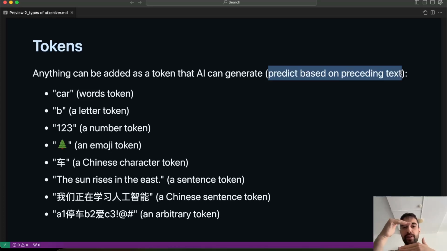And in that vocabulary, they can add anything they want. Here are some examples: words, letters, cars, Chinese characters, Japanese, whatever. Even whole words, sentences, or phrases. It can be a single token that the LLM learns what it is and when to use it.